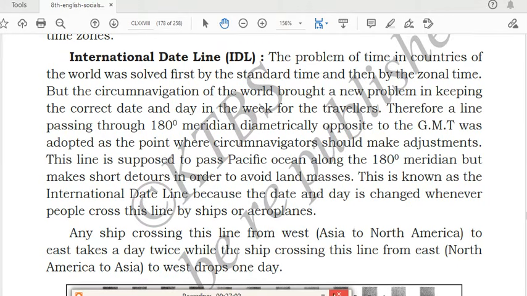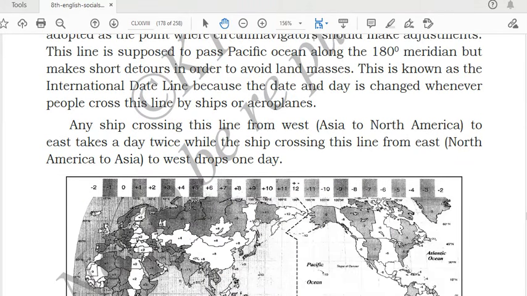Any ship crossing this line from west to east gains a day, while a ship crossing this line from east to west drops one day. If a ship crosses this line from west to east, they will take a day twice, so 2 days will be counted. But if the ship crosses this line from east to west, they will drop one day, meaning only one day will be counted.